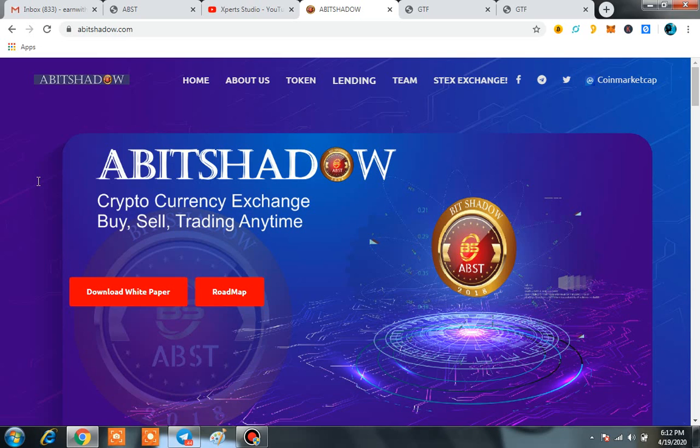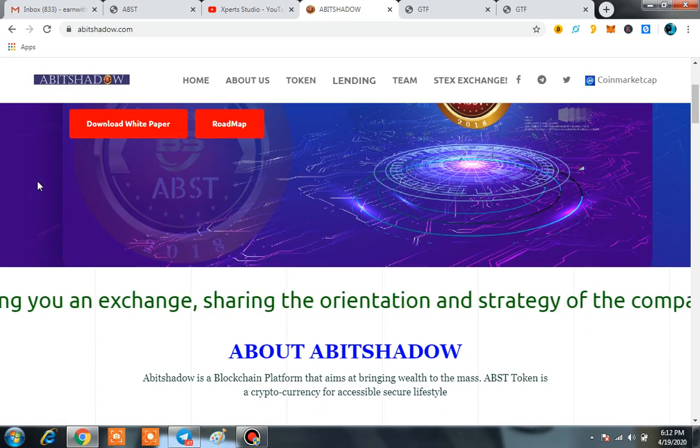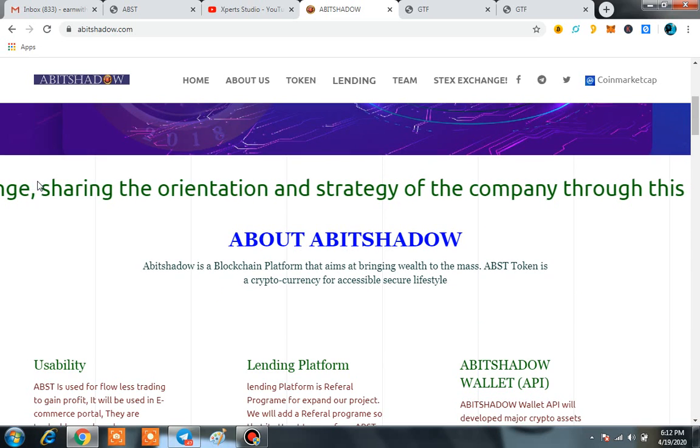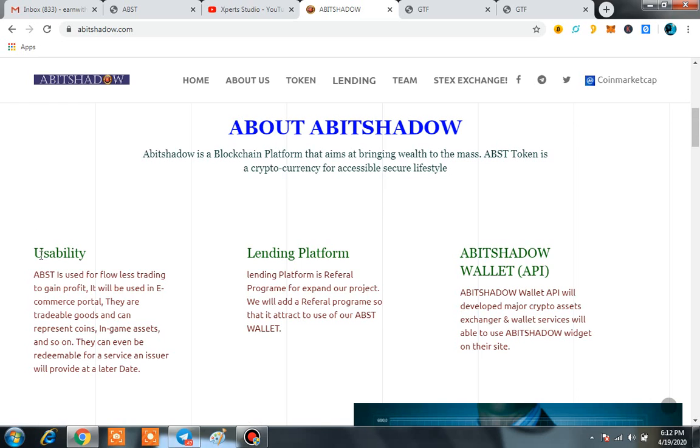Abbott Shadow is a blockchain platform that aims at bringing wealth to the masses. ABST token is a cryptocurrency for an accessible, secure lifestyle. There are major uses of ABST. The first one, you can say the main use of this token, is that ABST is used for flawless trading to gain profit.